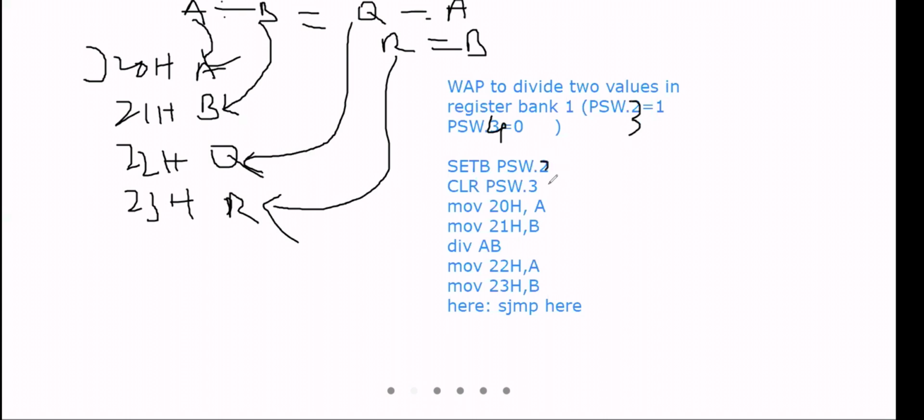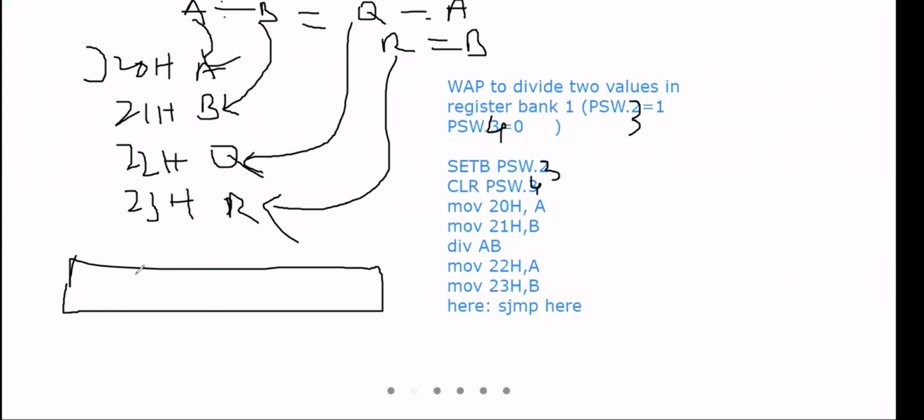In the PSW register, the bits are 0, 1, 2, 3 and 4, 5, 6, 7. So it is PSW dot 3 and PSW dot 4.